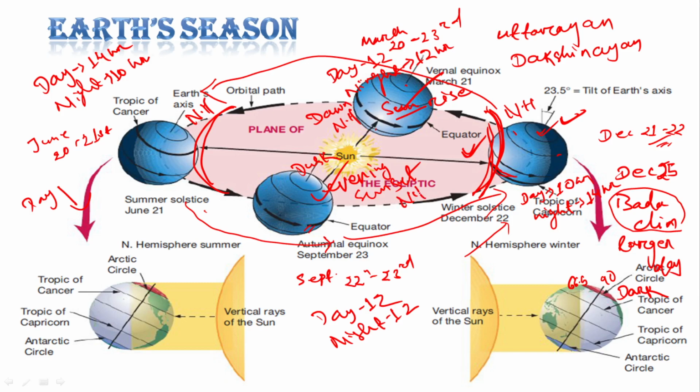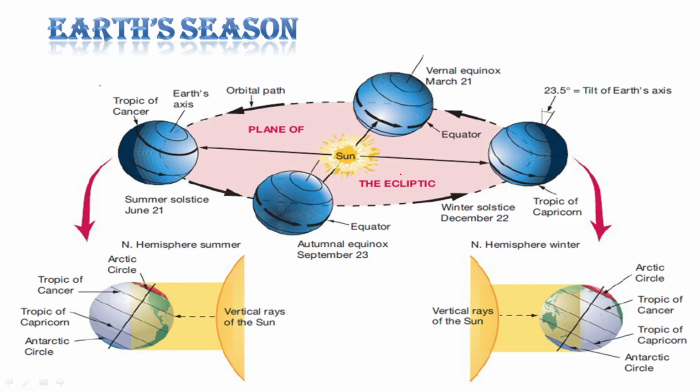Everything I have told is with respect to the northern hemisphere, right? So let me erase everything and tell once again for the polar region.